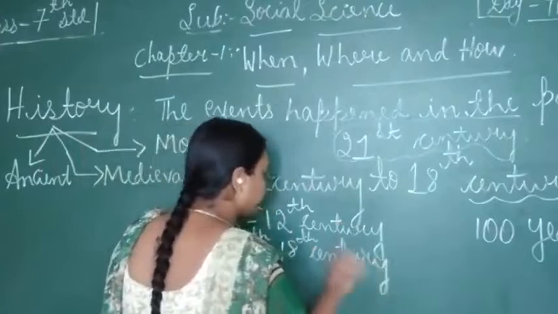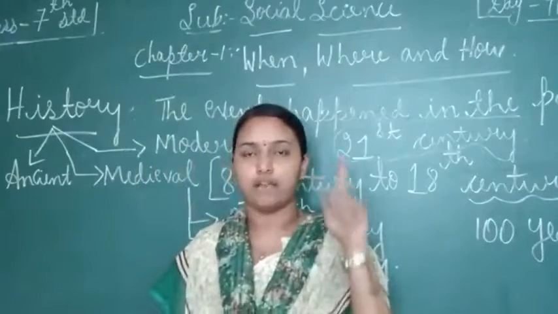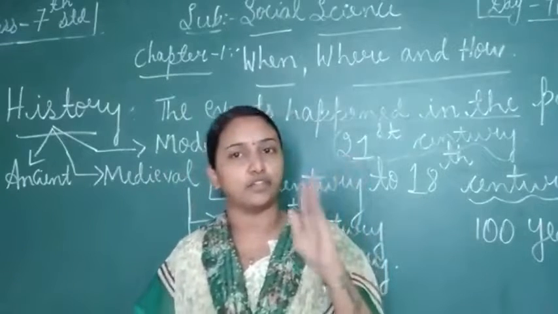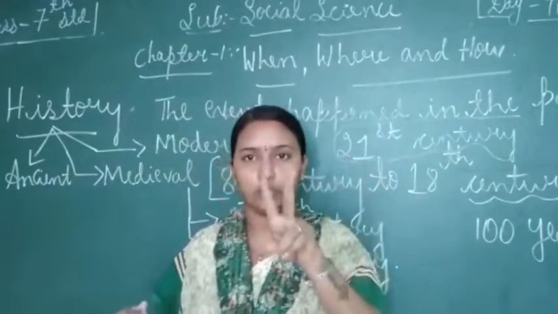History is divided into 3 periods. First one is ancient, second one is medieval, and third one is modern. Medieval is again divided into 2.